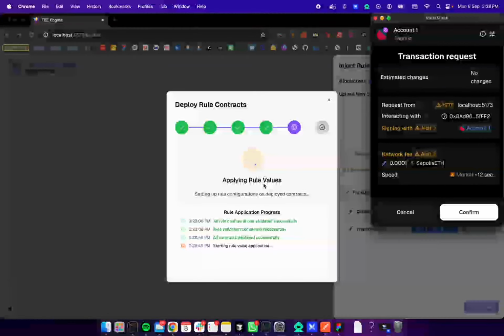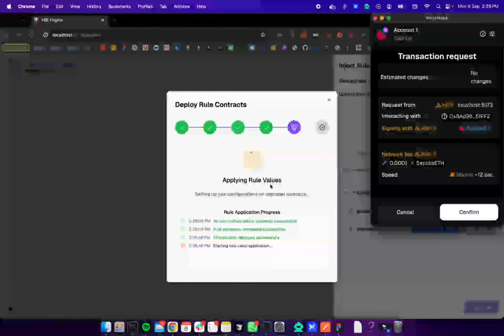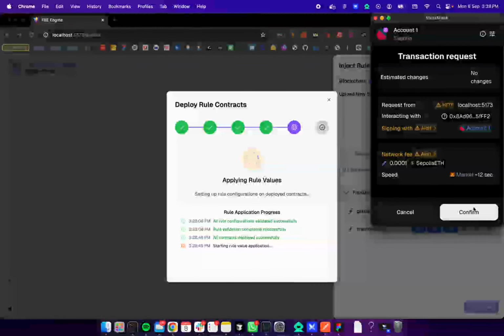And in this step, applying rule values, in here we apply the values to the rules. For example, the forbidden accounts address I added previously.